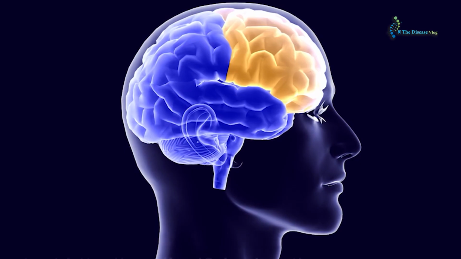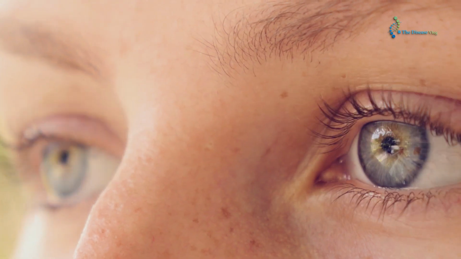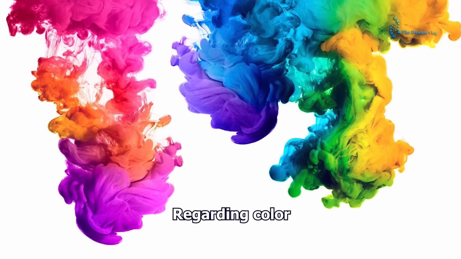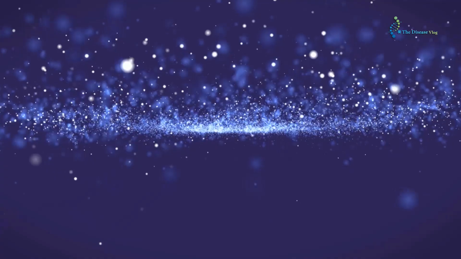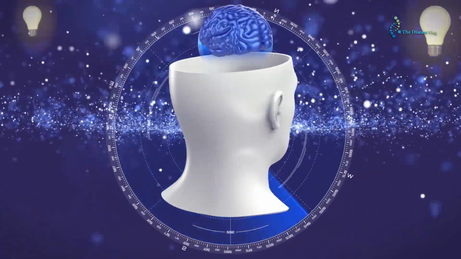Occipital lobe. It is at the back of the brain and accountable for visual processing and interpretation of visual data received from the eyes regarding color, motion, and orientation. It is also involved in object and facial recognition, and depth and distance perception.